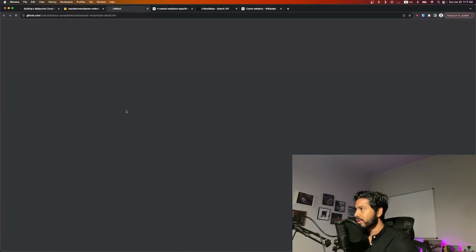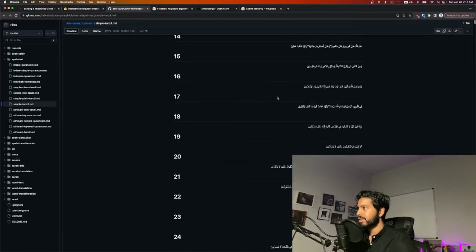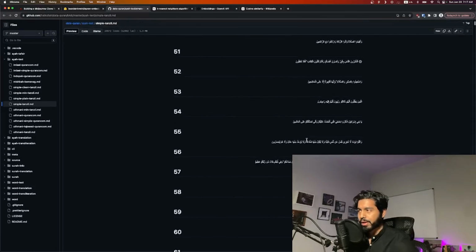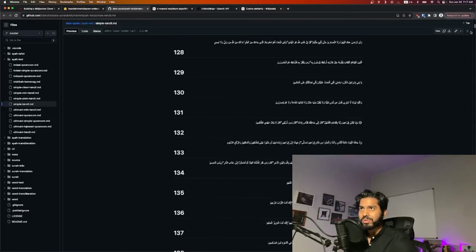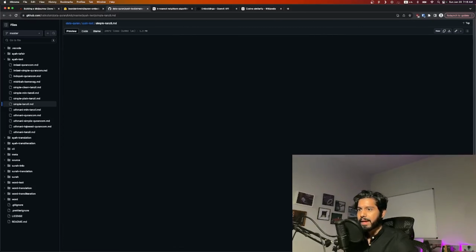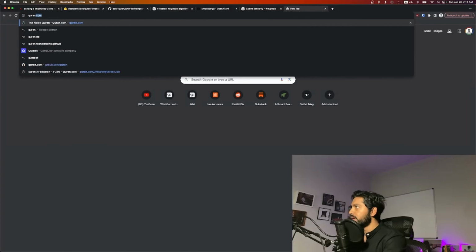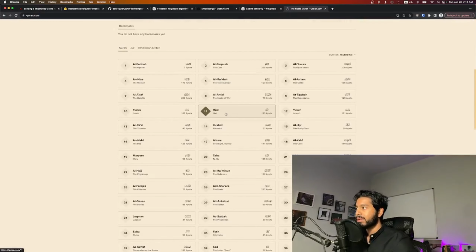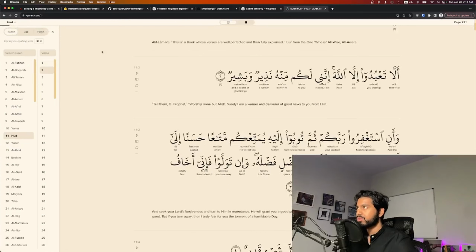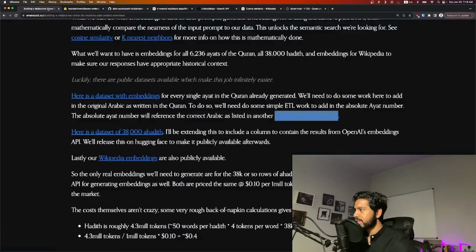You can see there's another reference here. This is the simple Tanzil Quran. What they have done is amazing work, by the way, taking every single ayat of the Quran, putting it into a markdown file that's easily processable, and listing all the Quran out here. And if you've ever been to Quran.com, it leverages the same data set to represent the Quran. So we can trust that the quality, the accurateness of this Quran is complete, which is essential when you're developing these types of apps.